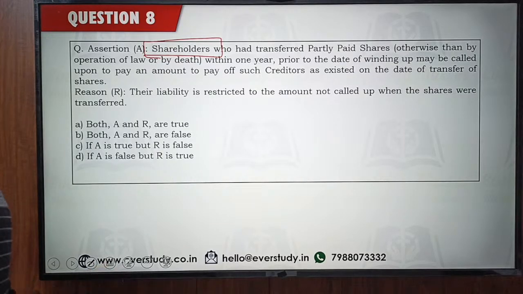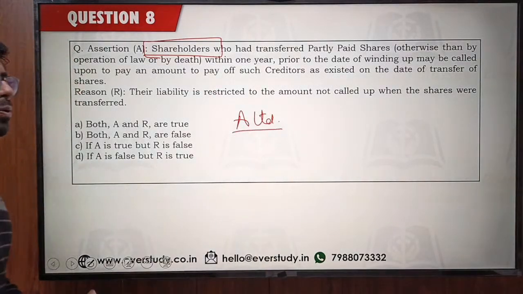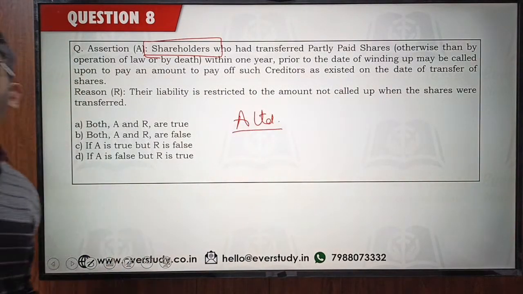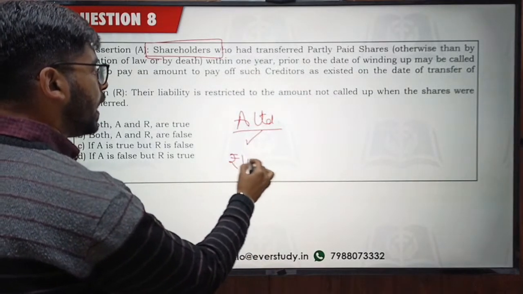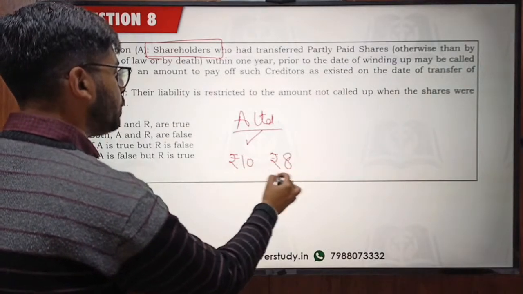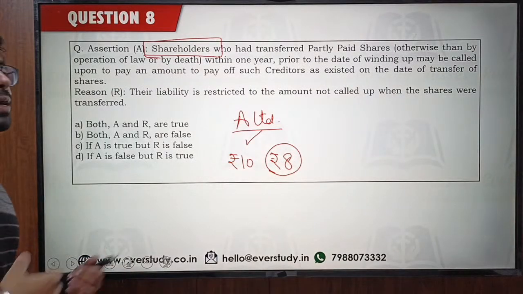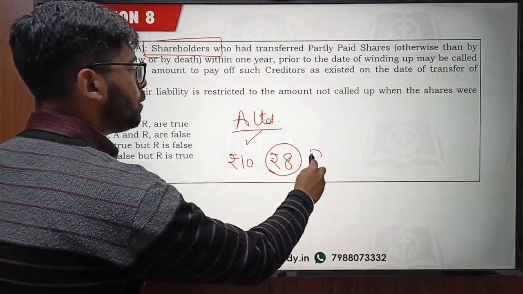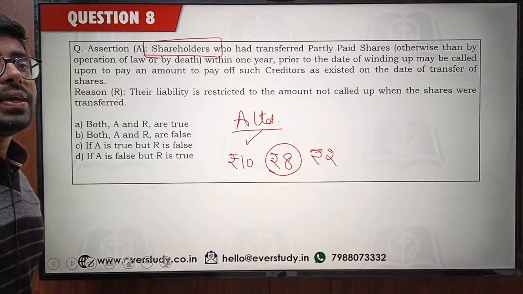Suppose I have shares in a company, A Limited, and I know this company is not doing well. This company is to be wound up really soon. It has lots and lots of liabilities. Yes, list B contributories, Raju is right. So now, A Limited, I know it is not performing well. I have some shares in A Limited, and one share is of rupees 10, and I have only paid rupees 8 as of now. Rupees 2 is pending. I know the company is to be wound up, and a lot of amount would have to be paid by me to the company. The balance amount, rupees 2, has to be paid by me to the company on all the shares that I am having, and I am not going to get anything in return.